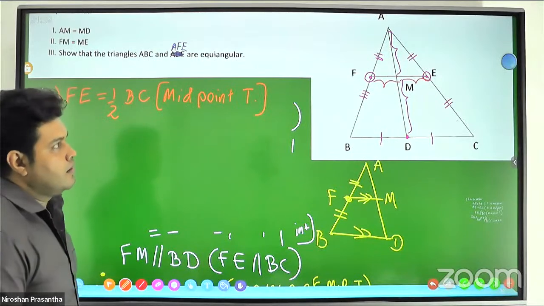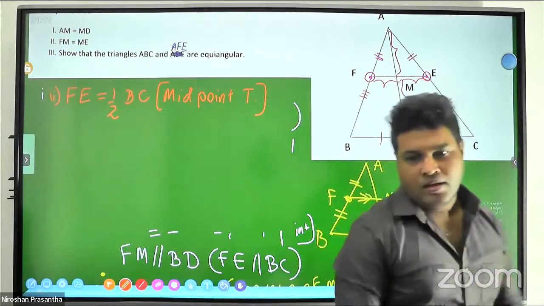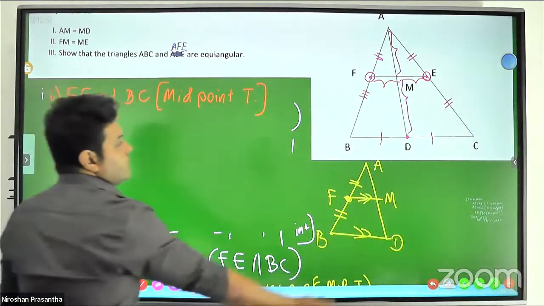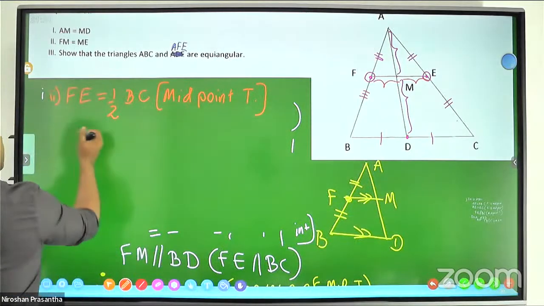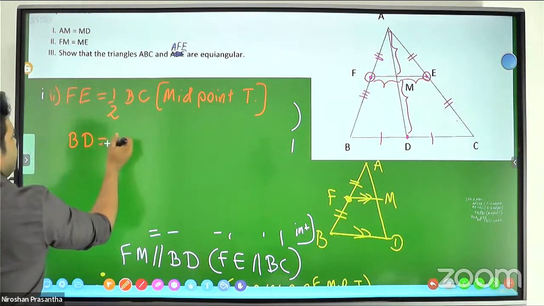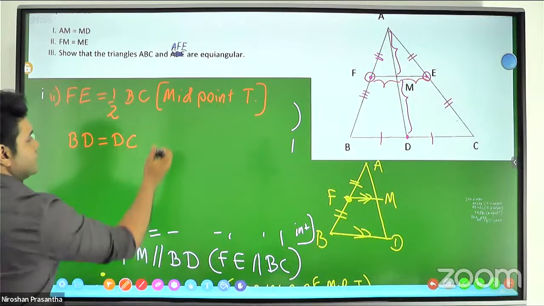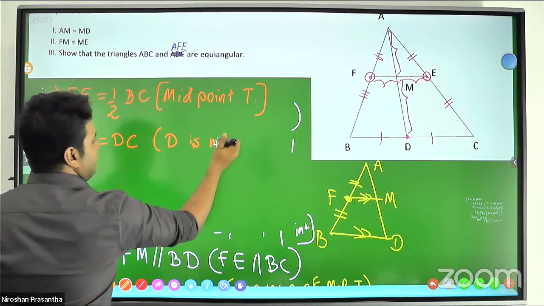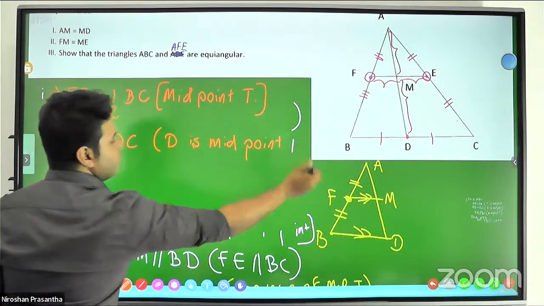Right, now we can tell that BD and DC are equal. Reason: D is the midpoint. D is the midpoint.